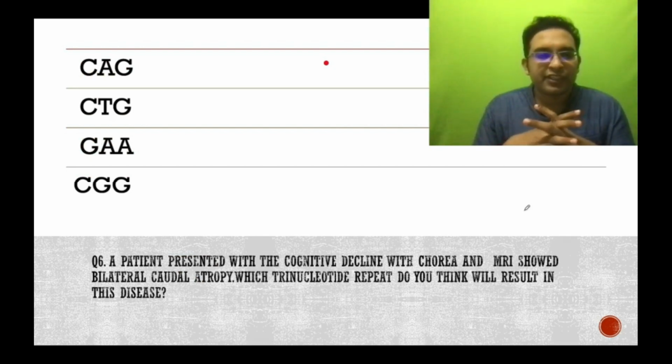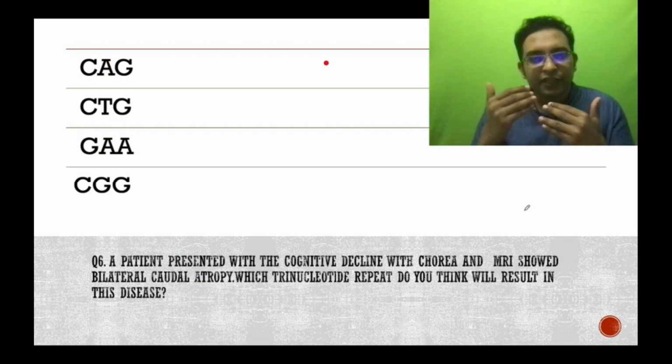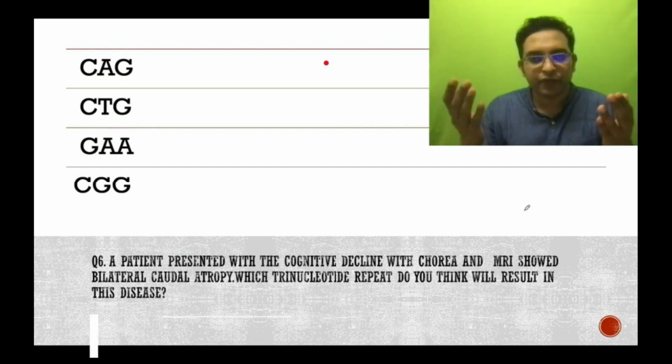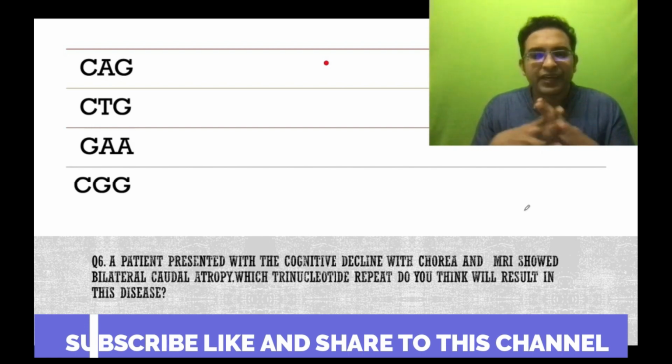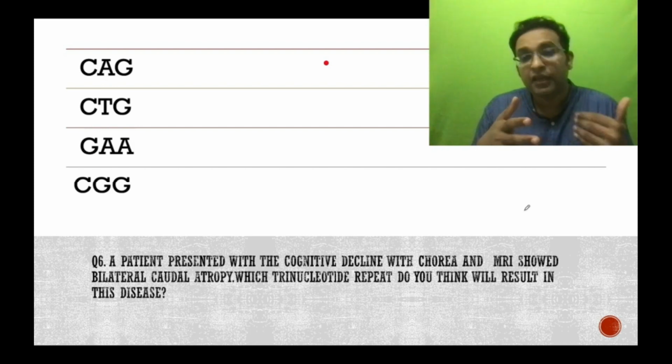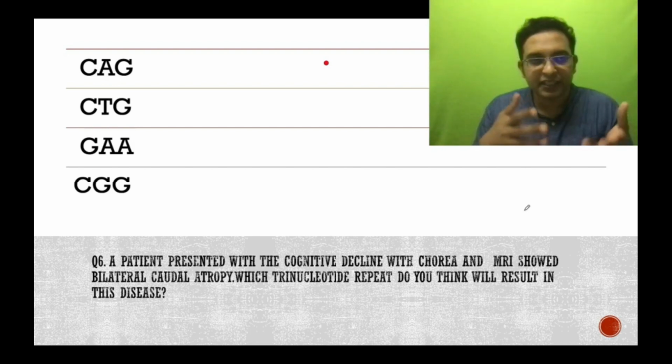So coming to the sixth question, a patient presented with cognitive decline with a movement disorder, that is chorea, and MRI showed bilateral caudate atrophy. So which trinucleotide repeat do you think will result in this kind of MRI finding and the disease? So what disease are we talking about, and what is the trinucleotide repeat which we are expecting in the patient?